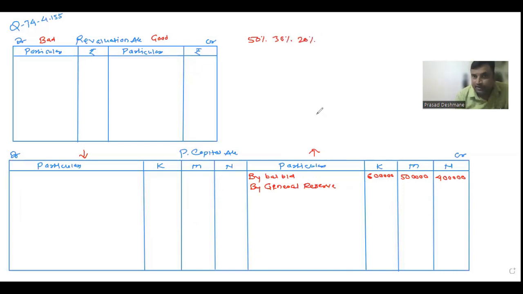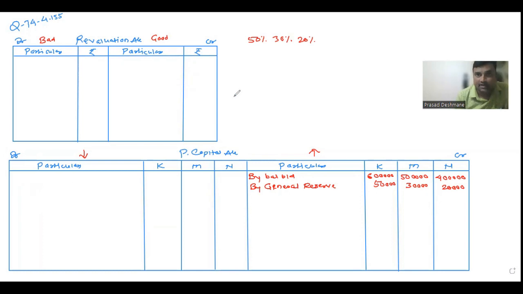So if I split 1 lakh rupees in 50%, 30%, and 20%, I'll get 50,000, 30,000, and 20,000. After that, capital done, reserve done, liability side, nothing else we can transfer. Now, asset side, fixed asset, investment, stock, debtors, all these we'd record in the balance sheet. We don't have the balance sheet, so we'll go ahead.